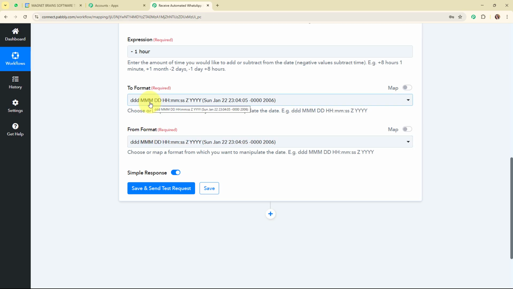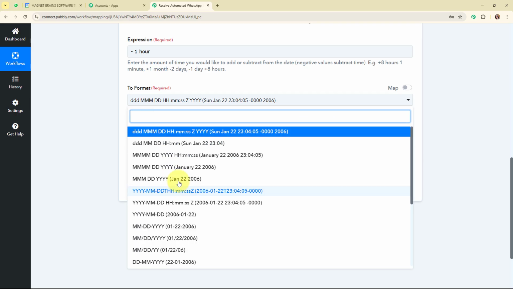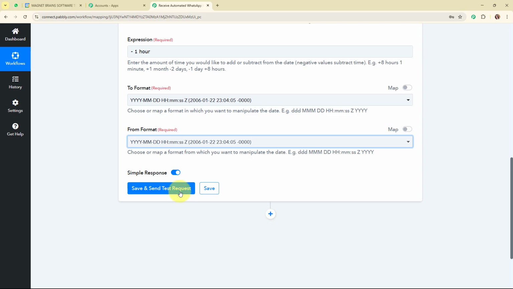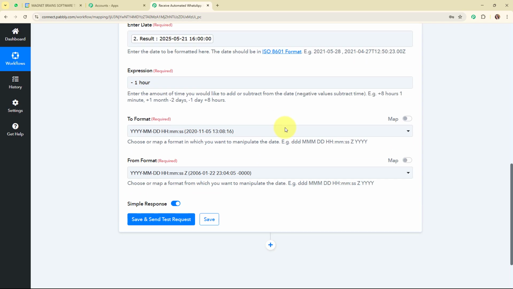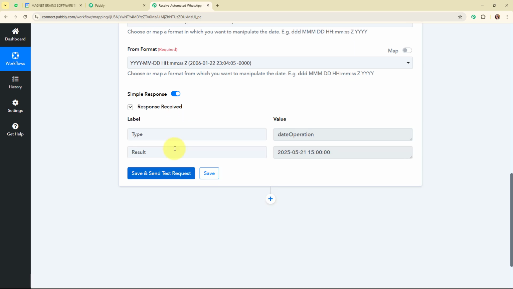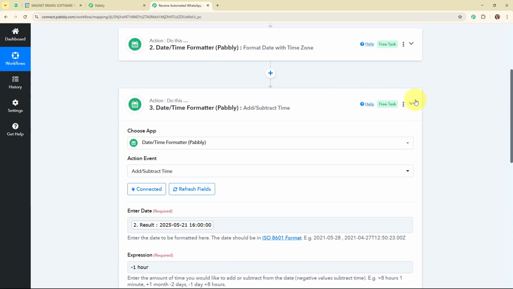So again here I'm going to select my to format as a simple format through which I have received the response, and here I'm going to add my from format as the similar format. Alright, so now after selecting all the required details, I'm going to click on the save and send test request, and here you can see we have received a successful response where we have received the date as 21st May 2025 and the time as 3 p.m. that is 1 hour less than the actual event time. So with this we have successfully set up this action step as well.